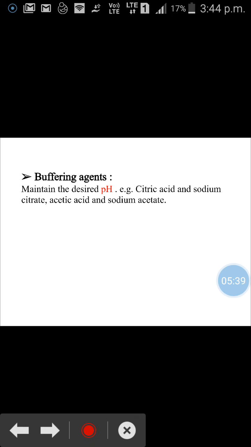Third, buffering agents. The degradation of the preparations, which is due to change in pH, can be prevented by adding a suitable buffer to maintain the desired pH. Example, citric acid and sodium citrate, acetic acid and sodium acetate. Fourth, preservatives are added in adequate quantity to prevent the growth of microorganisms during storage.